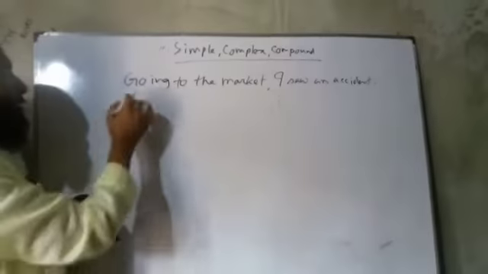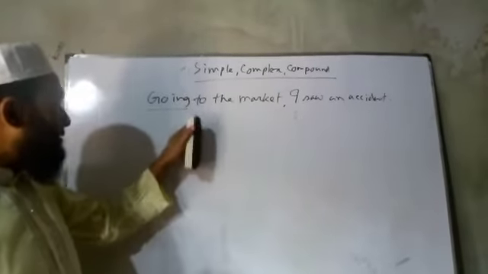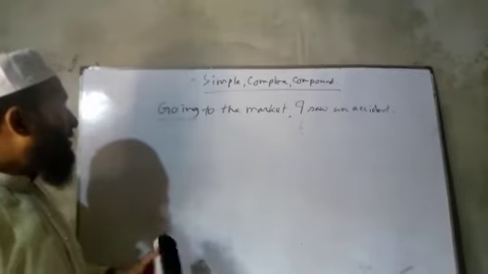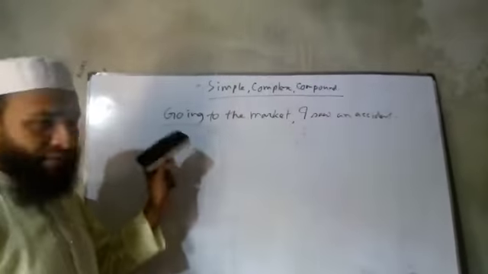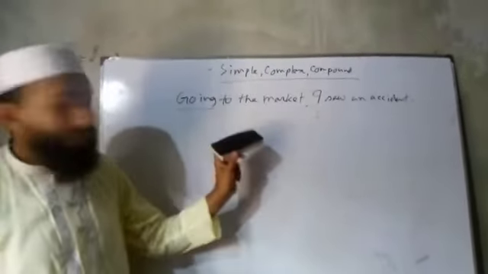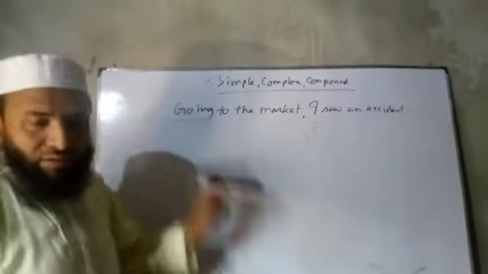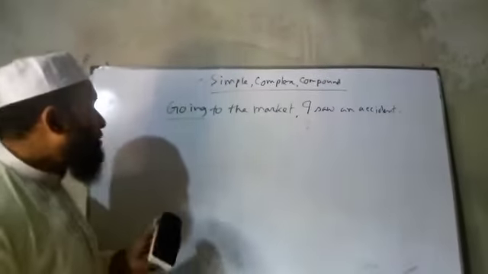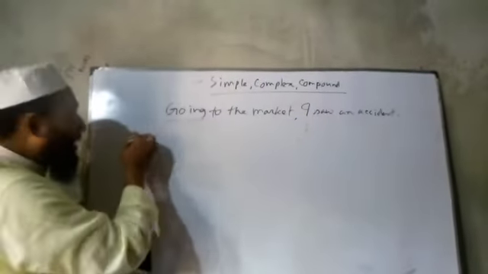Okay, going is a gerund, as it is verb plus ing at the beginning of the sentence. Going to the market is a phrase, so it indicates a simple sentence. In complex it will be when.